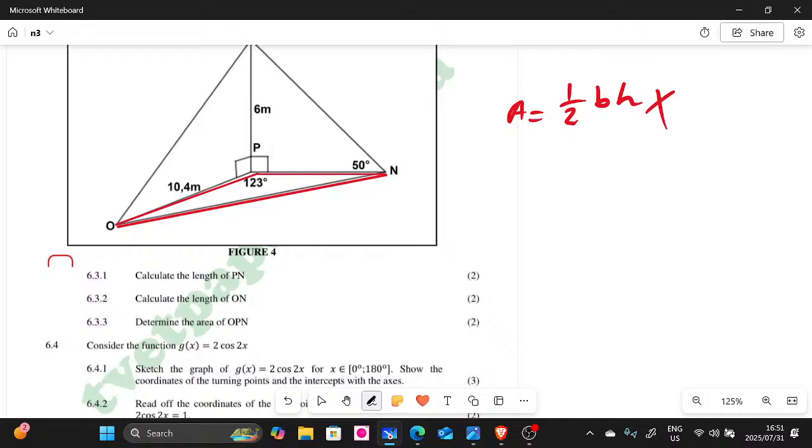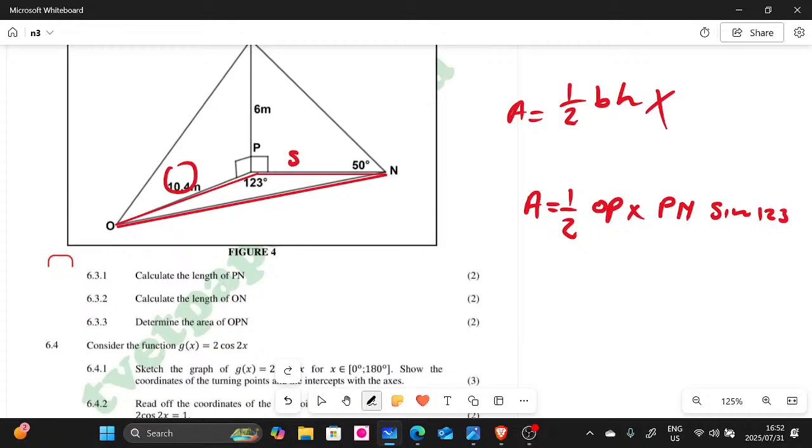So we're going to use A equals half, but instead of writing AB, we're going to write OP, multiplied by PN, then sine 123. The reason we use these is that these are the sides, and the one we calculated is not there.